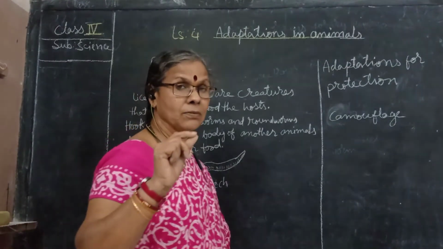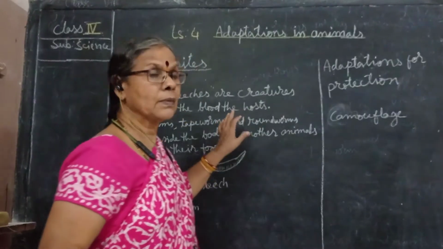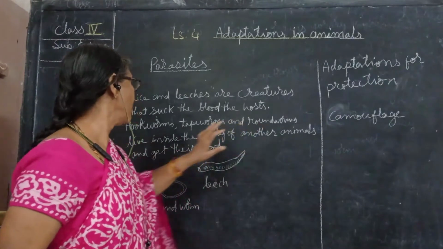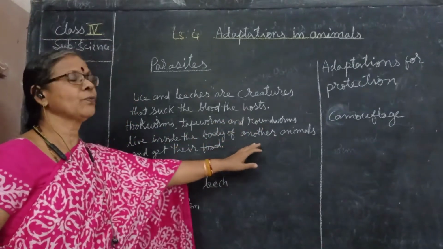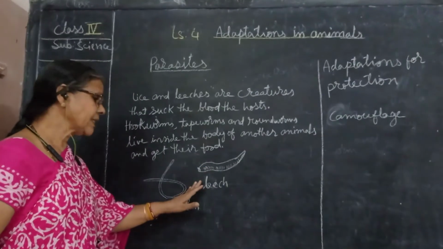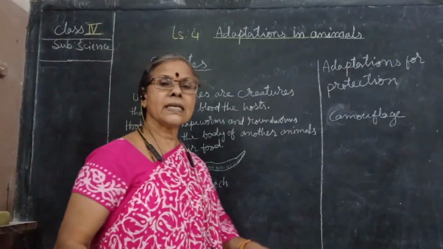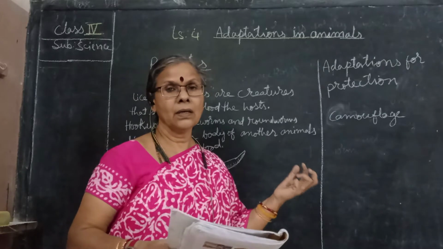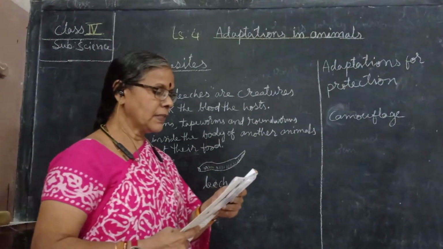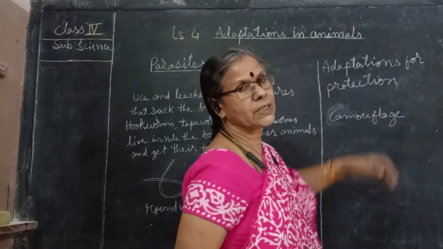Sometimes dogs will have that type of animals on their bodies. So hookworms, tapeworms and roundworms live inside the body of another animal and get their food. You can see here, this is the roundworm and the leech. A leech sucks the blood from another animal's body. So these are parasites. Then secondly, we'll go for adaptations or protection.